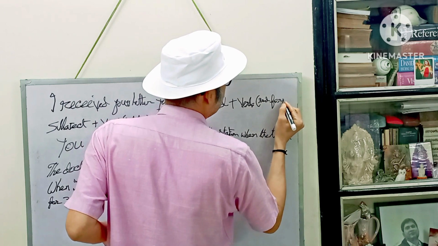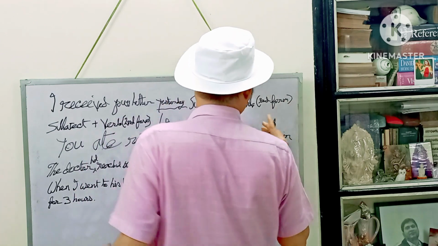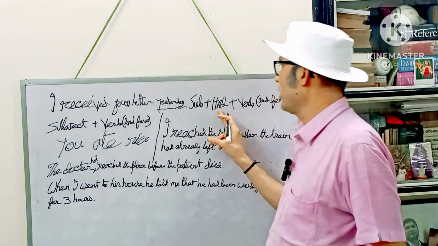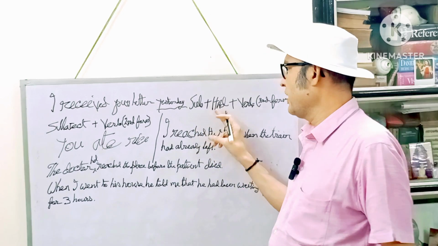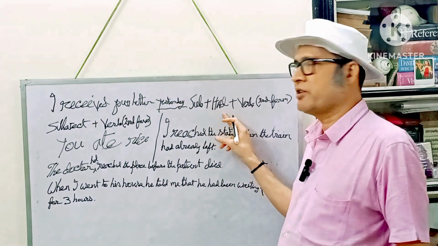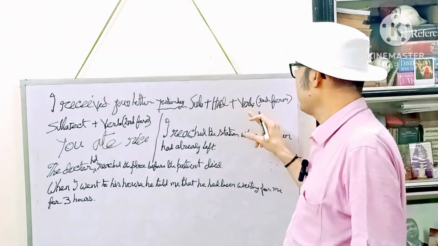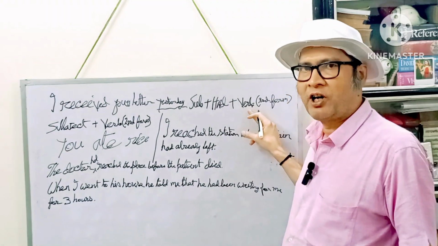Why third form? The third form is used because there is the word had. As the auxiliary verb had is used in this sentence, we have to use the third form of the verb.